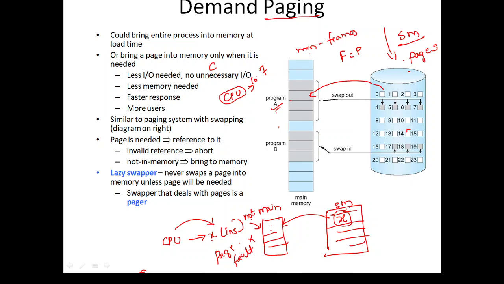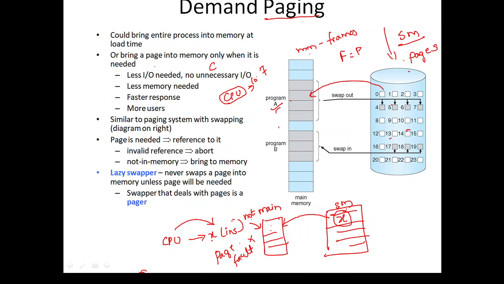So how will we transfer it? Through the swap in and swap out process, as we have seen before. If a page is not in the main memory, we have to get it from the secondary memory using the swapping concept. A process not utilized for a long time is swapped out of the main memory, giving space for the process requested by the CPU. That is the swapping concept, and that is demand paging.